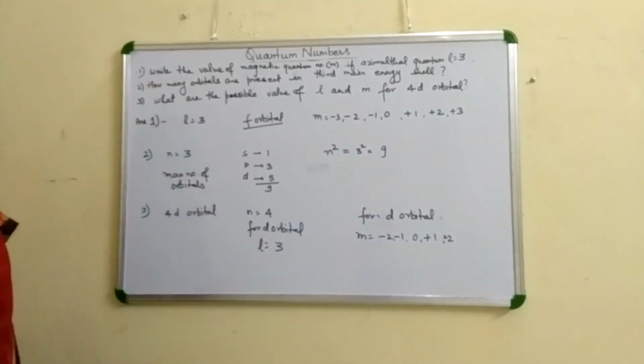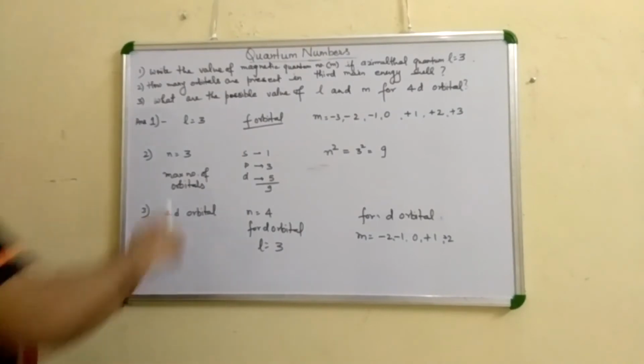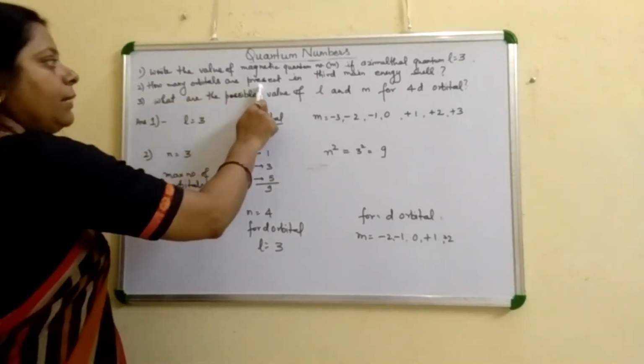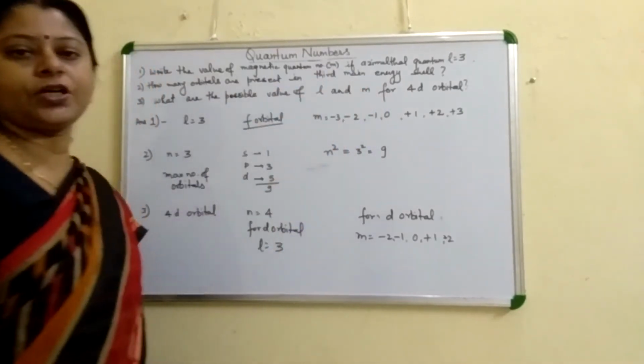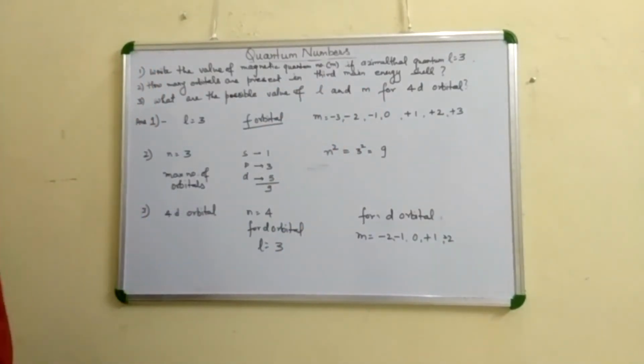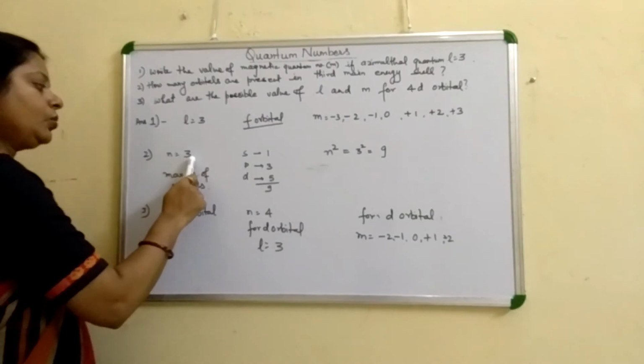Next question. How many orbitals are present in third main energy shell? Third main energy shell means n is equal to 3.